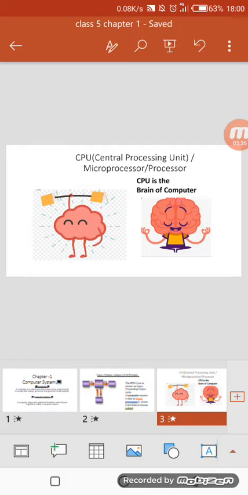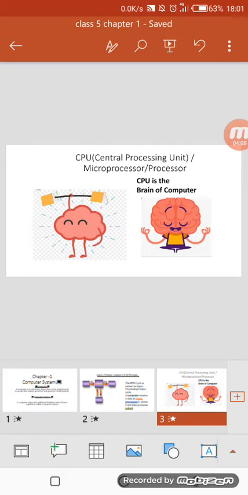This is for the CPU, central processing unit. We can also call it microprocessor or processor. See, we all have brains. We think with our brain. For example, I will give you two numbers, 1 and 2, and ask you to add them. You will use your brain and you will add 1 plus 2 equals 3. So this is the function of our brain.